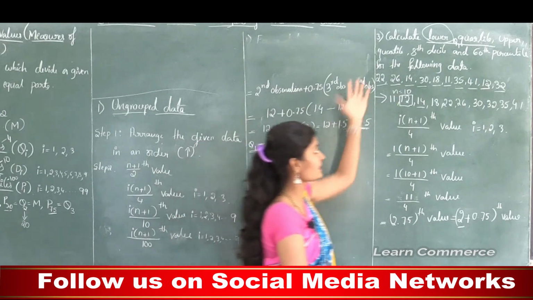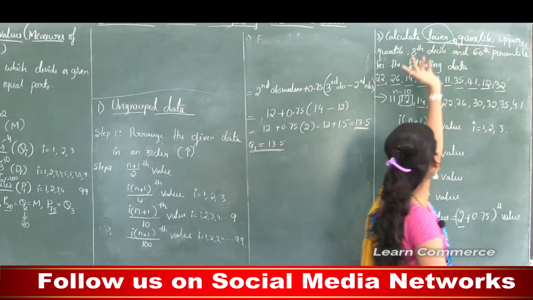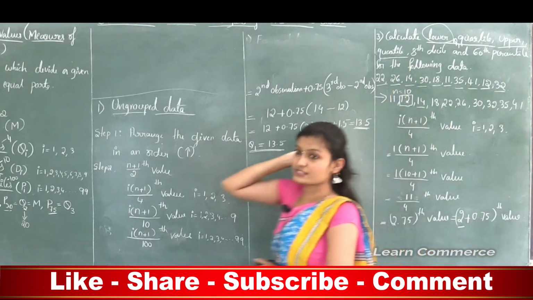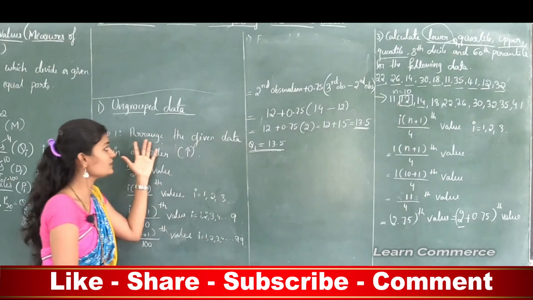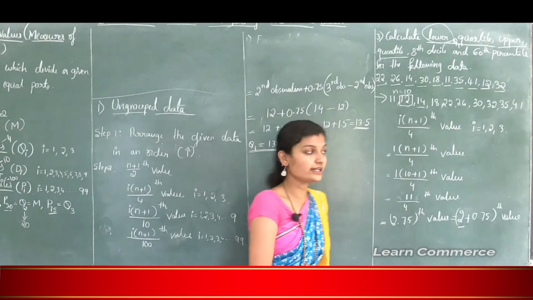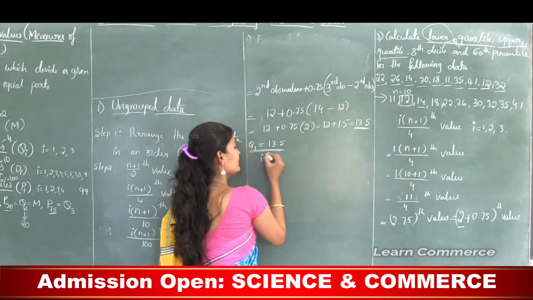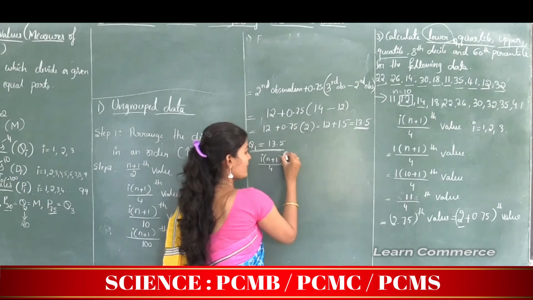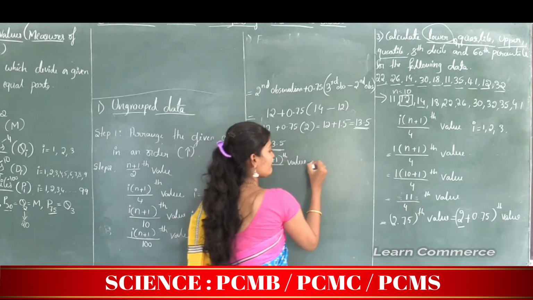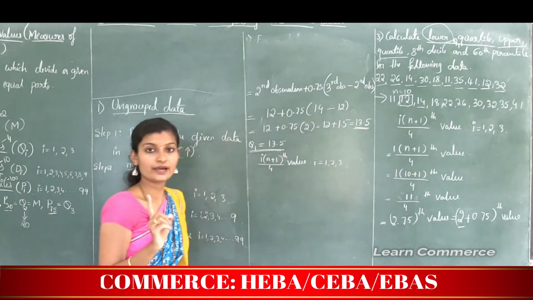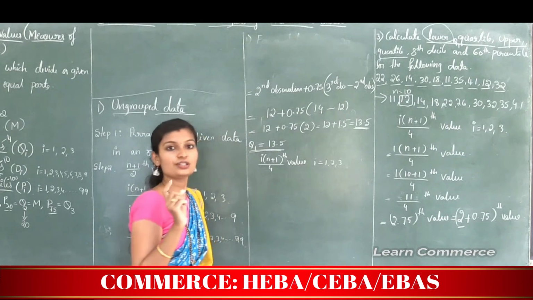Okay, next let's see the second question, that is, we need to find the upper quartile. Step 1 is as it is: we need to arrange the given data in order. We already arranged the given data in order. Step 2 is we need to find the upper quartile. So the quartile formula is i into (n plus 1) divided by 4th value. Here i takes the value 1, 2, 3. The upper quartile is denoted by Q3, so in the place of i we need to substitute 3.